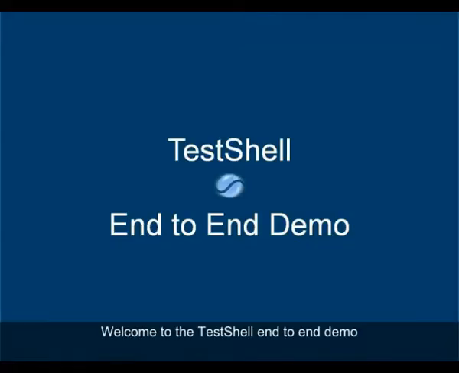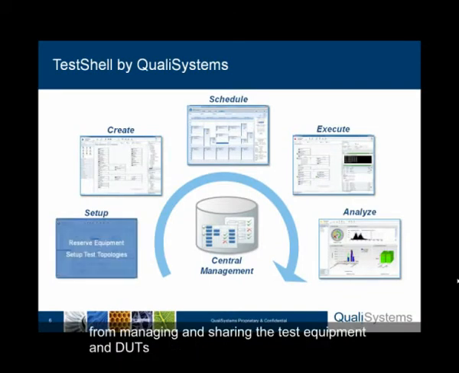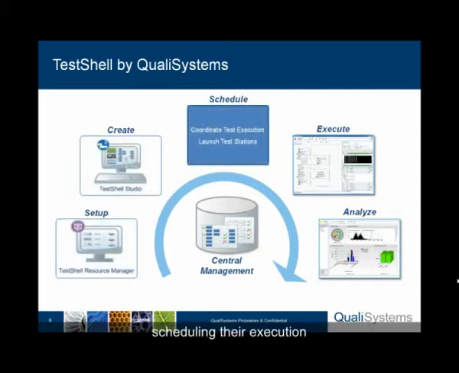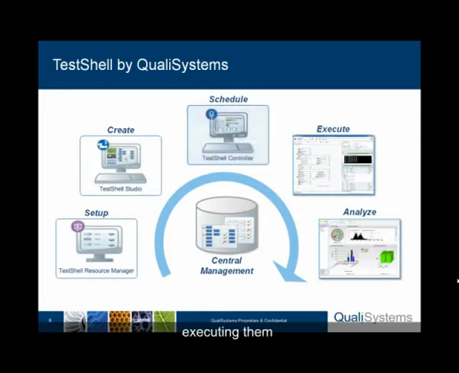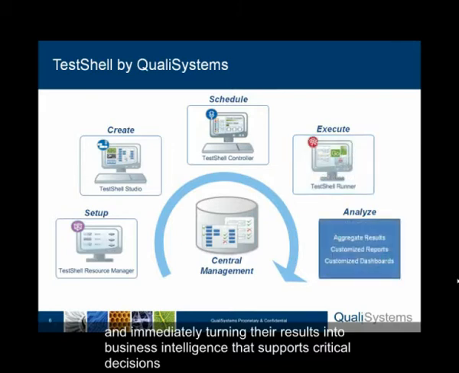Welcome to the TestShell end-to-end demo. In this demo, we will see how TestShell framework supports the entire lifecycle of automated testing, from managing and sharing the test equipment and devices under test, to authoring robust automated tests, scheduling their execution, executing them, and immediately turning the results into business intelligence that supports critical decisions.